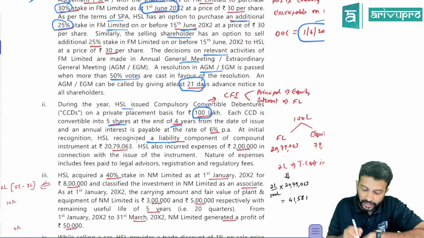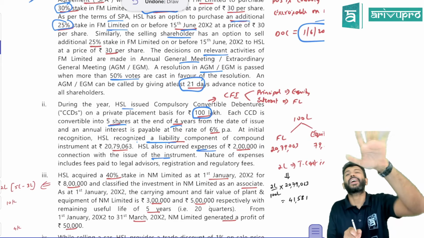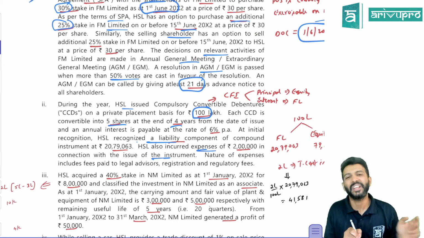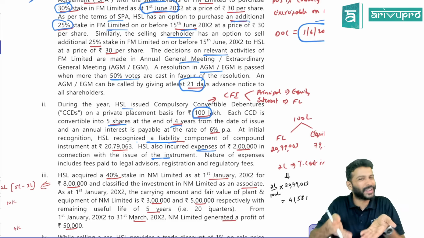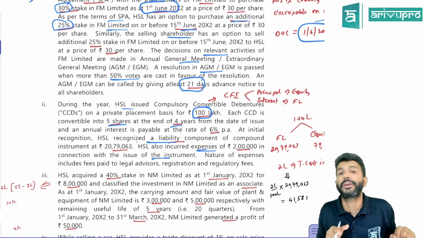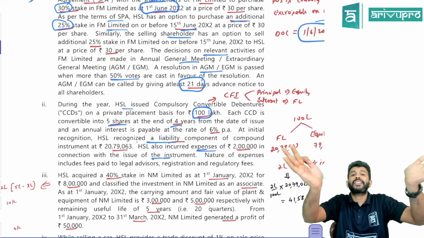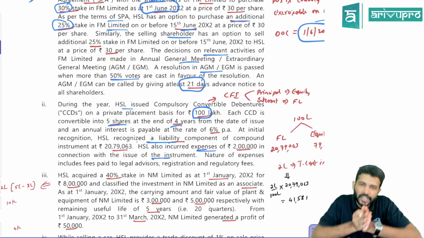Okay. That is what. Next, they also incurred 2 lakh rupees in connection with the issue of the instrument. That 2 lakh rupees is your transaction cost. So basically this question is revolving around transaction cost. When I did the marathon also, we took the same question with the transaction cost. So in case of a compound financial instrument, what should we do for transaction cost? Transaction cost entirely cannot be considered only for financial liability. The transaction cost has to be split.